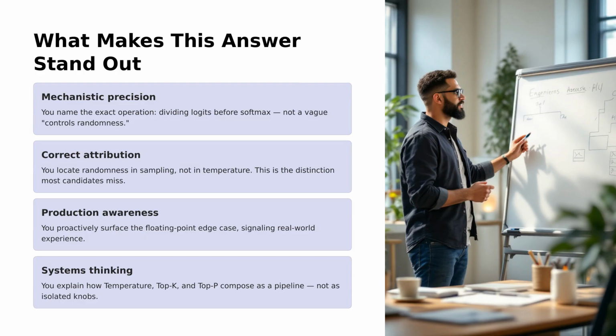Let's explore what makes this answer exceptional. First, there's mechanistic precision. You accurately describe dividing Logits before applying softmax, avoiding vague terms like controlling randomness. Then, you correctly attribute randomness to the sampling process, not the temperature, a common error among candidates. Your production awareness shines when you address the floating point edge case, reflecting real-world expertise. Finally, your systems thinking is evident as you explain how temperature, top K, and top P work together as a cohesive pipeline, rather than isolated settings.